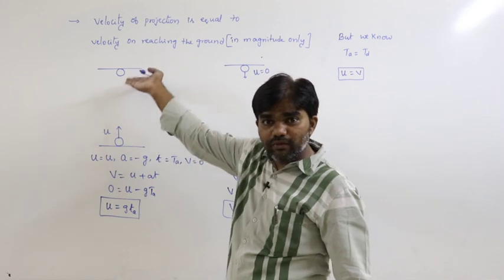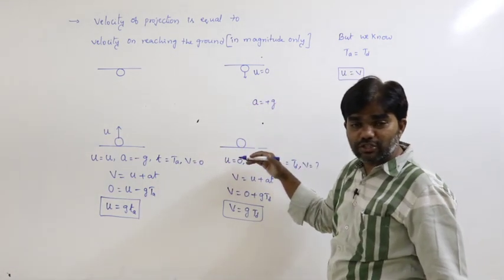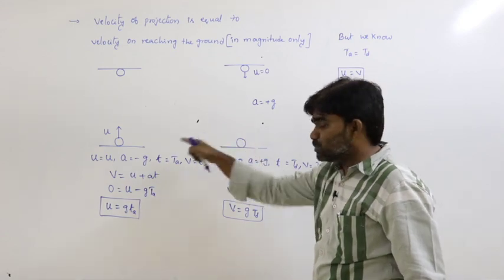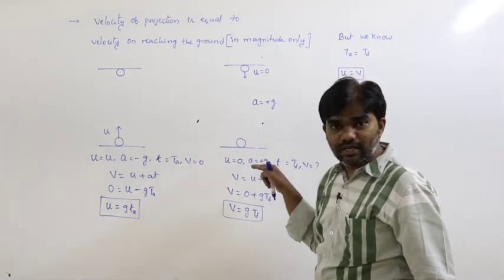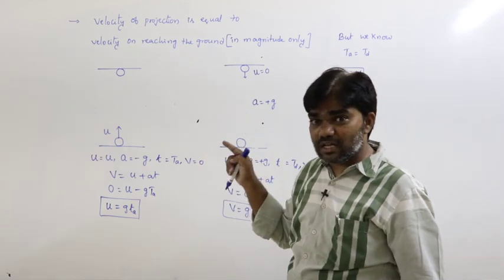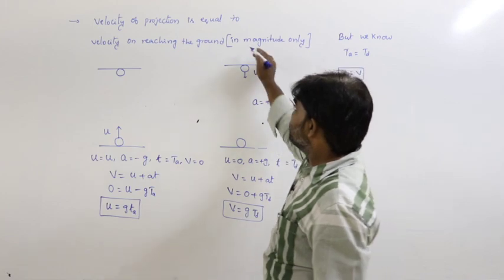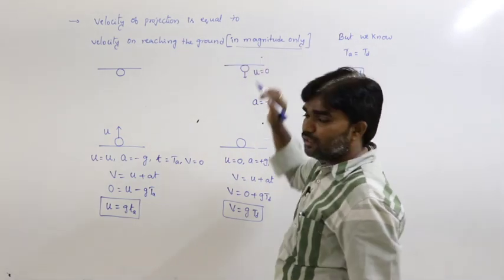Initially the body is moving upwards, finally it is moving downwards and reaches the ground, so the directions are opposite. That's why the velocity is not the same. Only the speeds are the same.